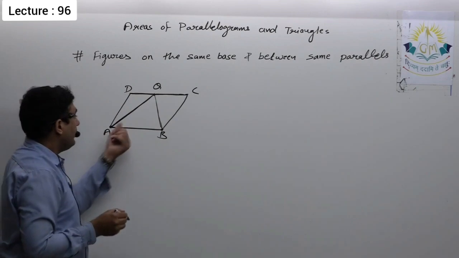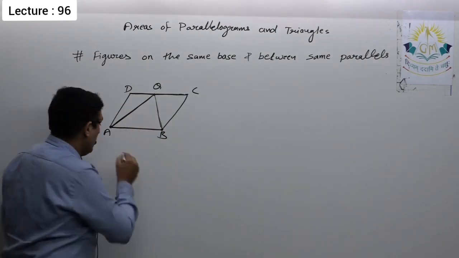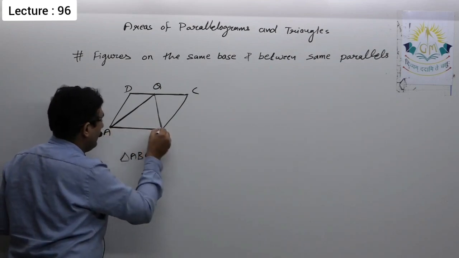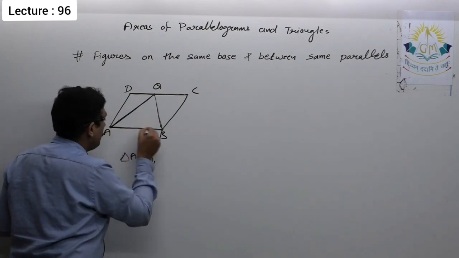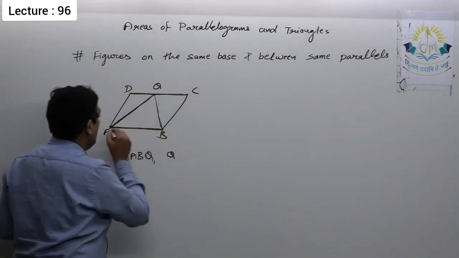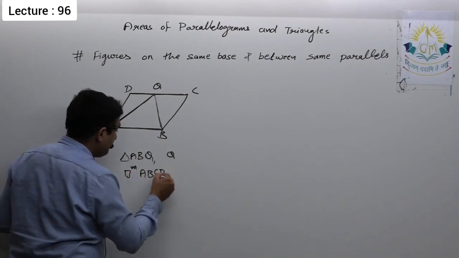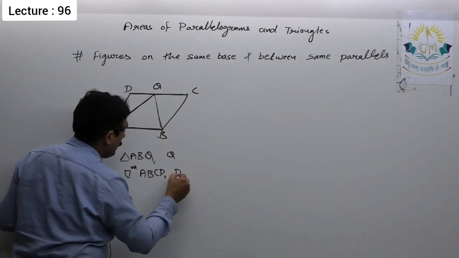For triangle ABQ, base is AB, remaining vertex is Q. For parallelogram ABCD, base is AB and remaining vertices are D and C.